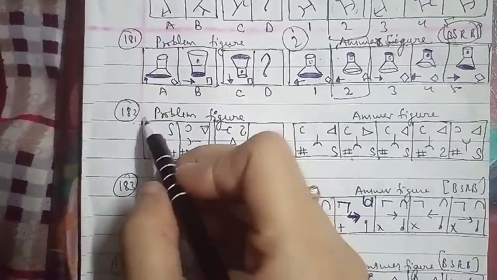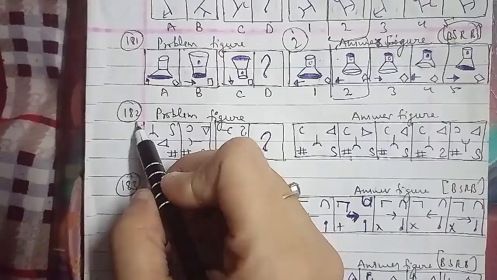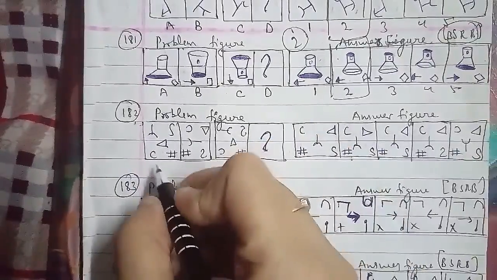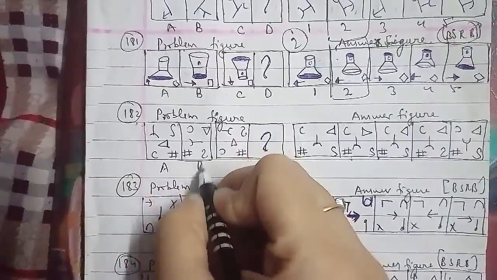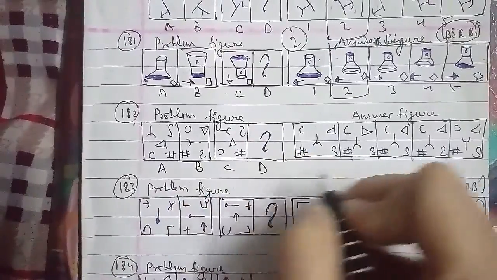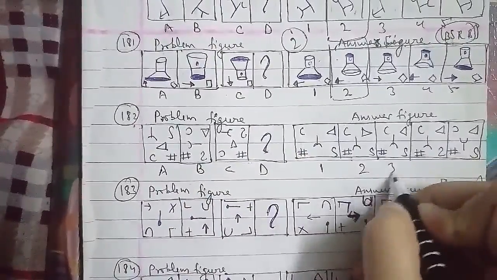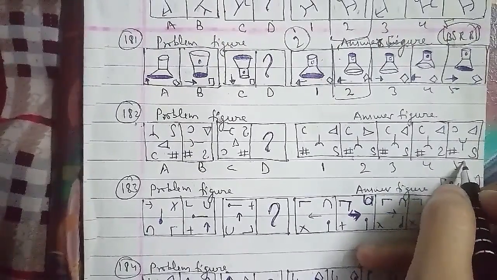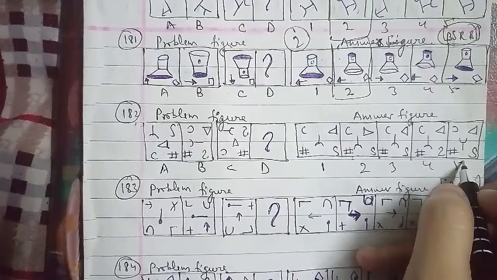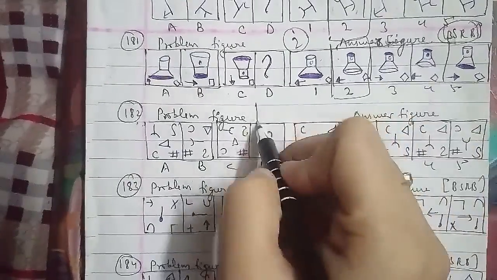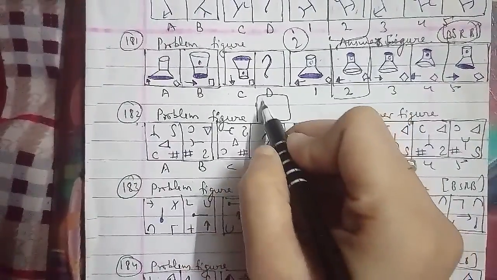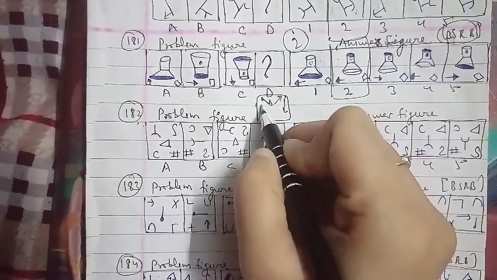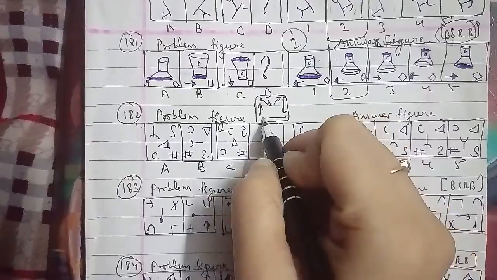We'll go ahead with the other question, which is the 182nd question of the session. These are the problem figures and these were the answer figures as well, which have been named as A, B, C, D. These have been 1, 2, 3, 4, 5 respectively here. In the same cases the symbols move in the following order: this will move here, this will come here, this will come here, this will come here and this will come here as well.